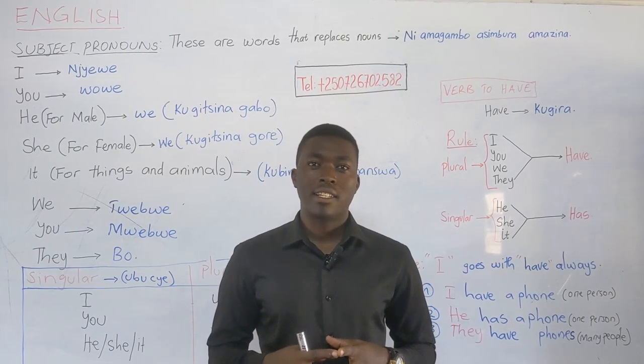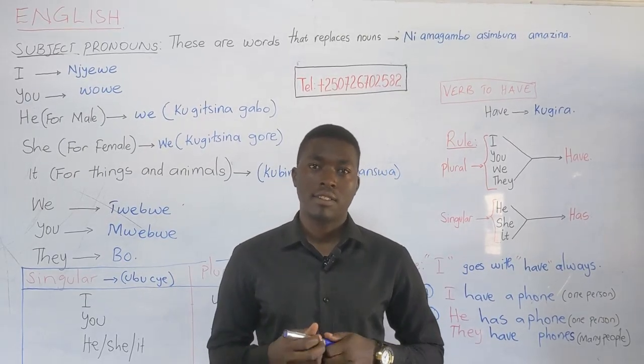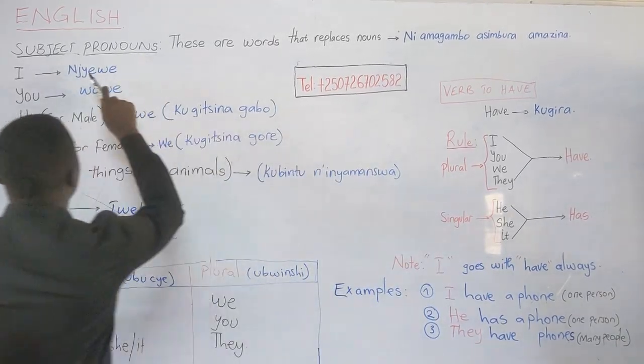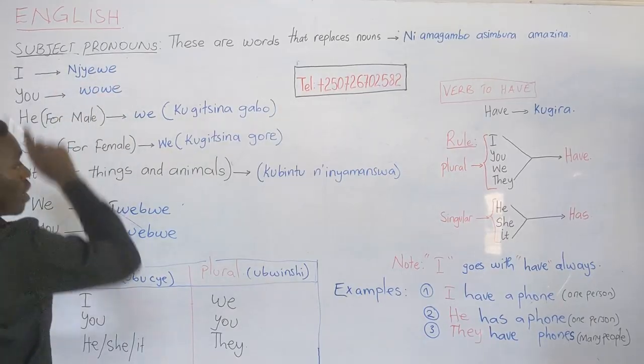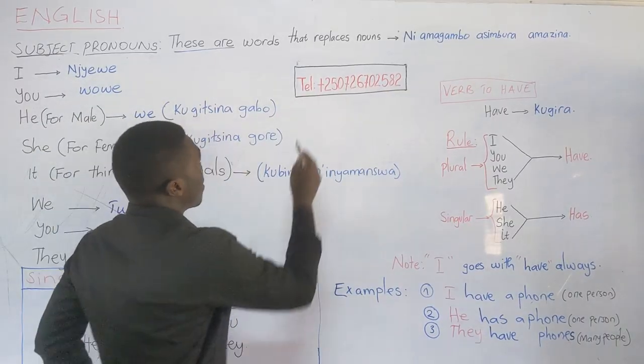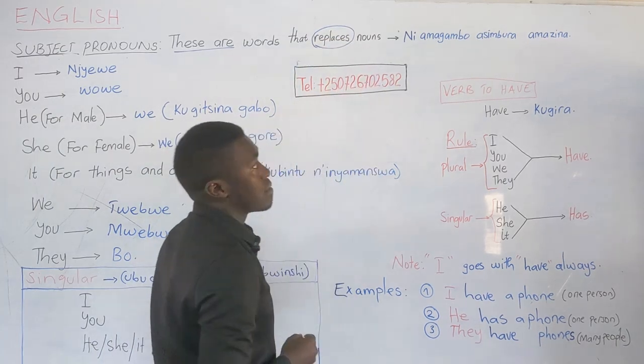Our today's class will focus on personal pronouns. Let us start. Subject pronouns. These are words that replace nouns.